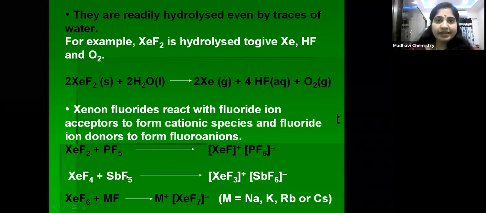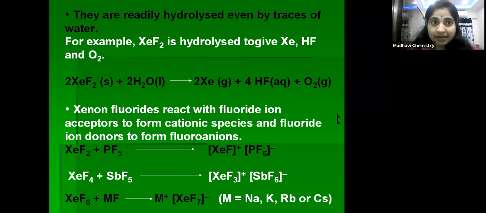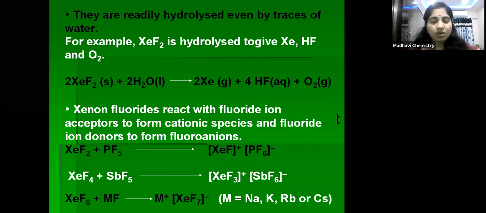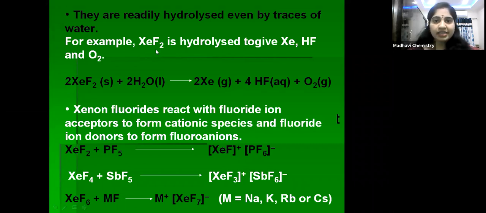Next, they are readily hydrolyzed even by traces of water. Even if traces of water are present, they undergo hydrolysis. For example, XeF2 is hydrolyzed to give xenon, HF, and O2. You can see here, children, XeF2 reacts with H2O, even traces of water or moisture, and undergoes hydrolysis.